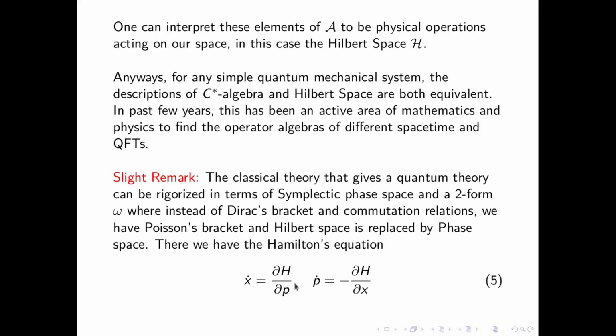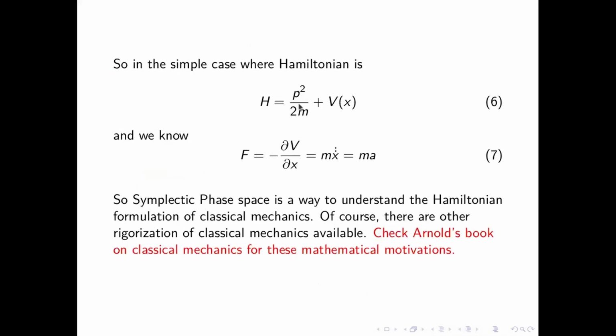These are your Hamiltonian equations, where H represents the Hamiltonian, and P and X are just the momentum and position variables. In this case, the Hamiltonian is just P squared by 2m plus this potential, and we know F is just minus dV by dx. Then you basically have two dots here, that is to say a double differentiation, and this is what you get here.